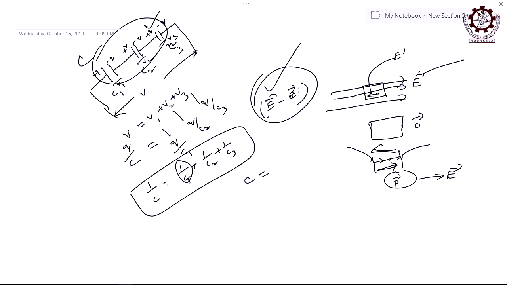For example, let us say C1 equal to 0.1, C2 equal to 0.2 farad, C3 equal to 0.3 farad. Tell me now what is the C? In series combination, if the capacities are 0.1 farad, 0.2 farad, 0.3 farad, then what is the effective capacity when they are connected in series? And generally farad is a big unit, usually you are taking microfarad, let us say 0.1 microfarad, 0.2 microfarad and 0.3 microfarad.